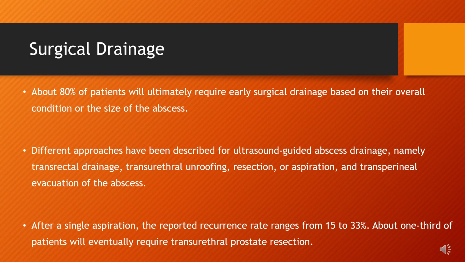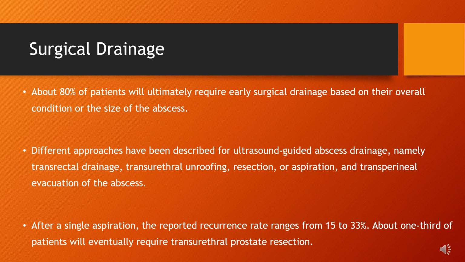Surgical intervention: about 80% of patients will ultimately require early surgical drainage based on their overall condition or the size of the abscess. Different approaches have been described for ultrasound-guided abscess drainage, namely transrectal drainage, transurethral unroofing, resection, or aspiration, and transperineal evacuation of the abscess.